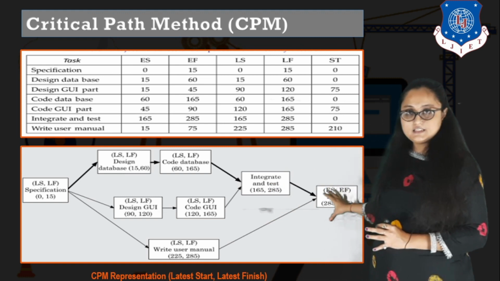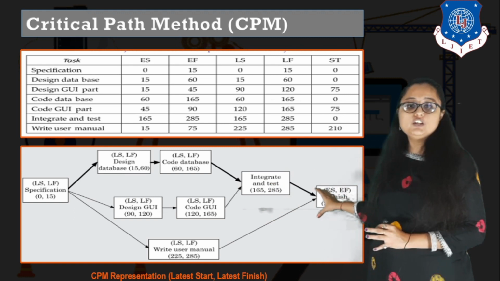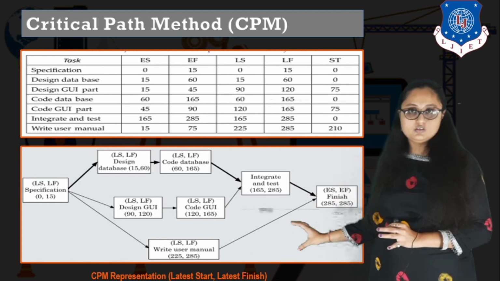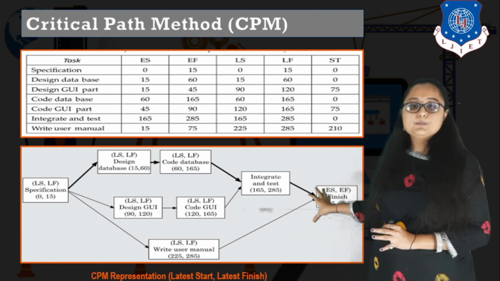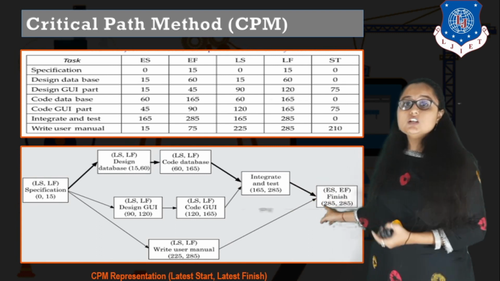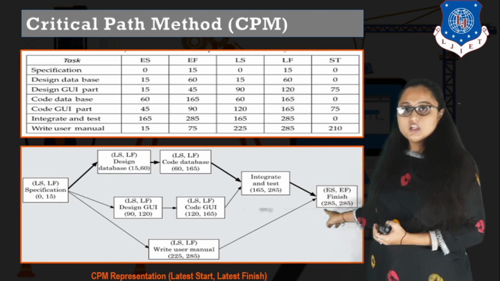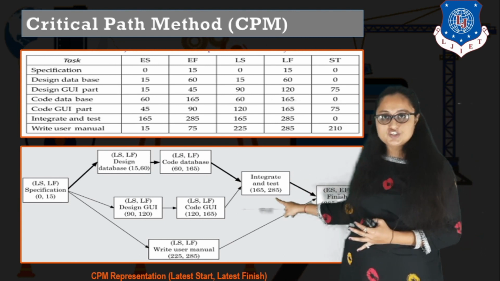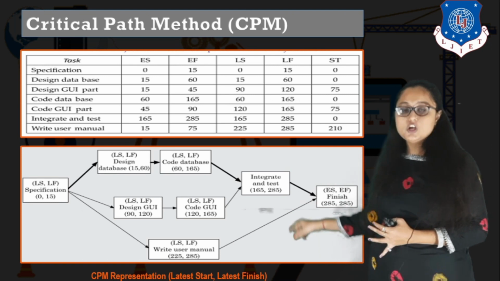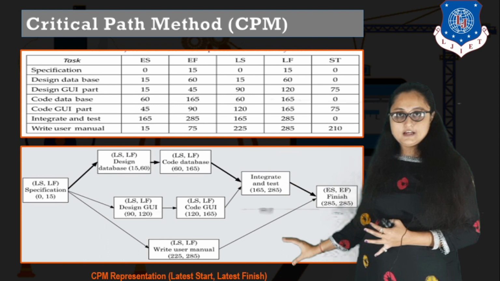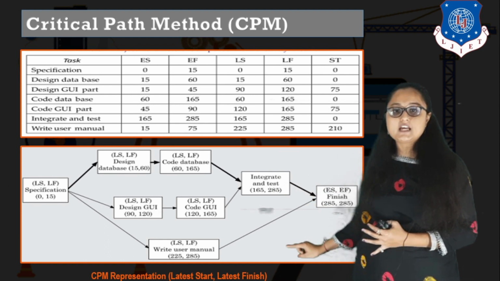So this finishing activity is dependent on which tasks? Integrate and test and write manual. These are the tasks after which your project is getting completed, right? So the earliest start time of this finishing should be equal to the latest finish time of the previous activity. So for integrate and test and for write user manual, what will be the latest finish time?